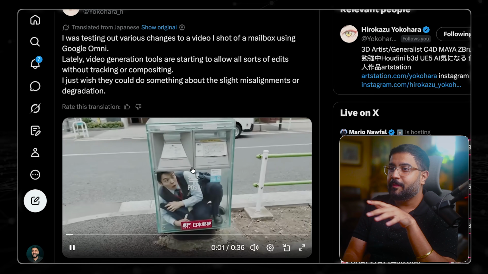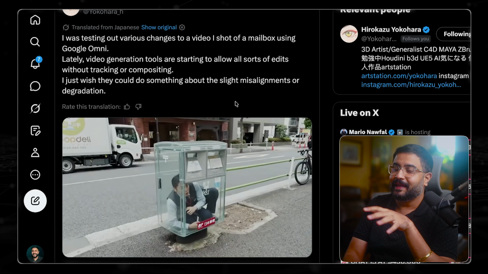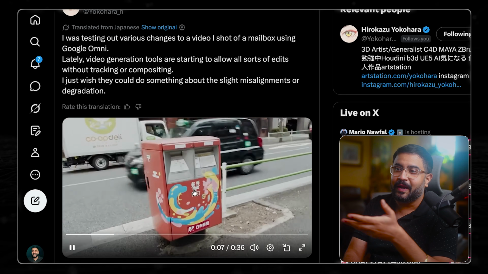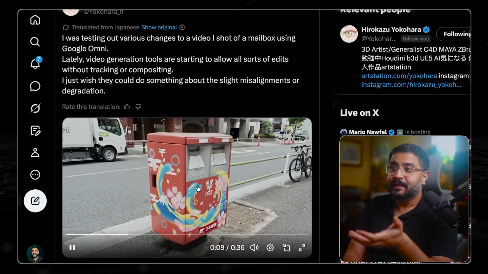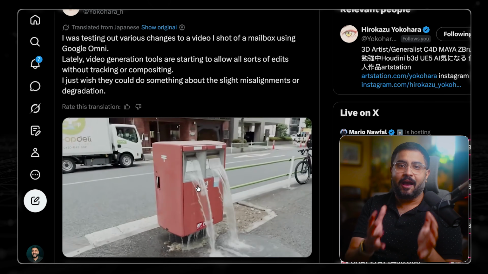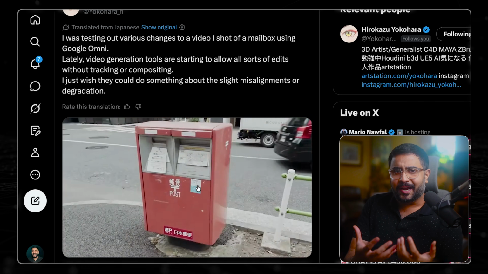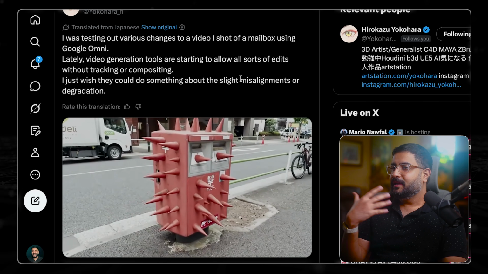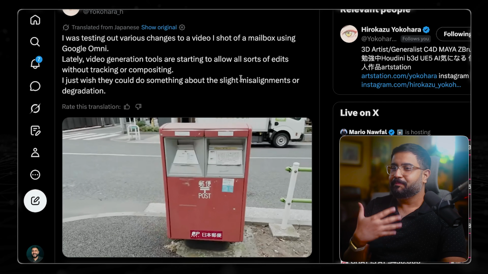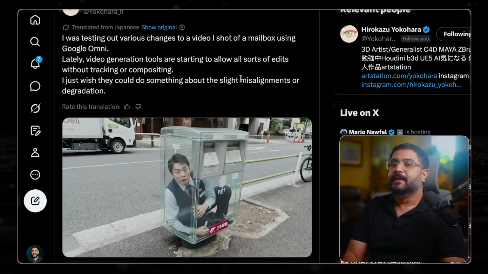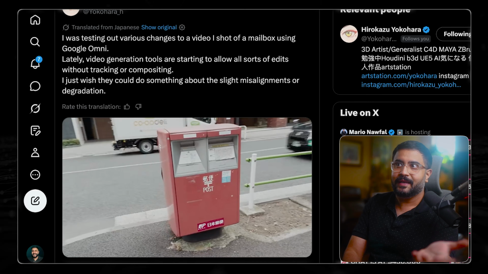Here's another great example by Yoko Hara. Basically, if you're taking a mailbox over here and you want to pretend like somebody's in there, you want to have motion graphics animated on it. Literally to me, Omni is sort of like a visual effects After Effects replacement. That's kind of how I've been thinking about it. Think of adding spikes on it. Oh gosh. All the work that you would have had to do in Blender, Maya, you know, kind of motion tracking, getting the lighting to look good. And then, as I mentioned, compositing it all together.